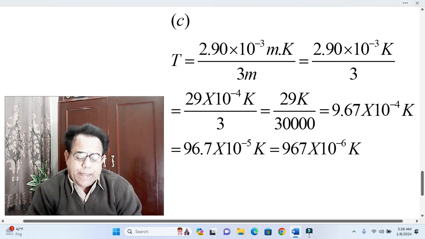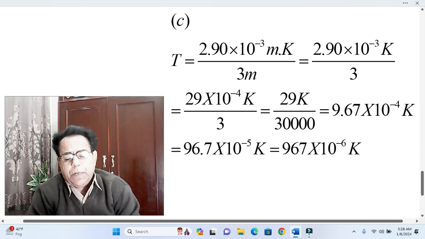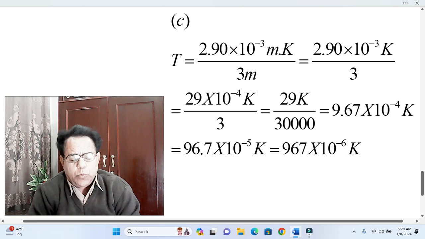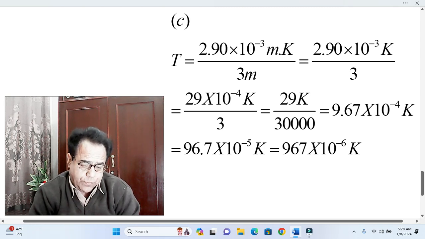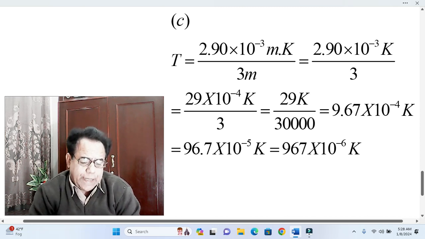In the next step, we have rearranged 9.67 as 96.7. And due to this rearrangement, our 10 raised to the power minus 4 will be changed or increased to 10 raised to the power minus 5 Kelvin. In the next step, we have rearranged 96.7 as 967.